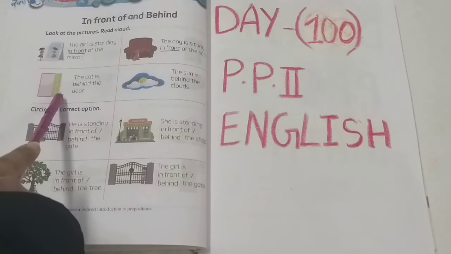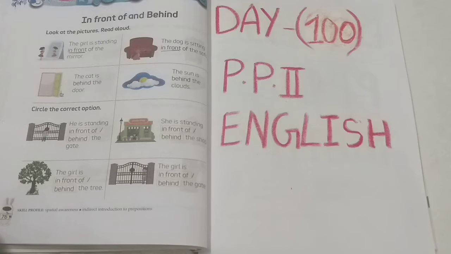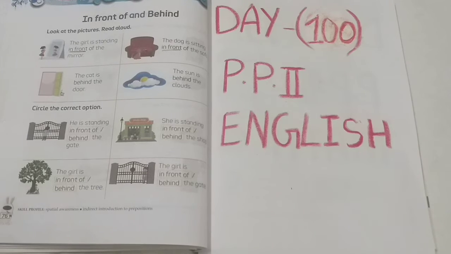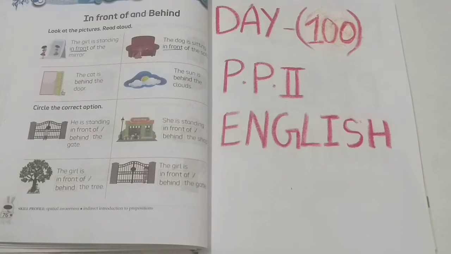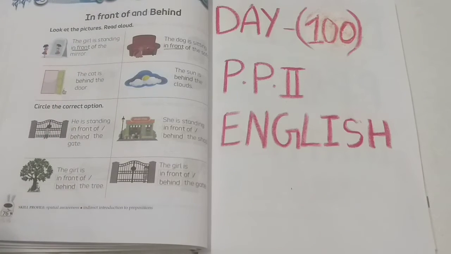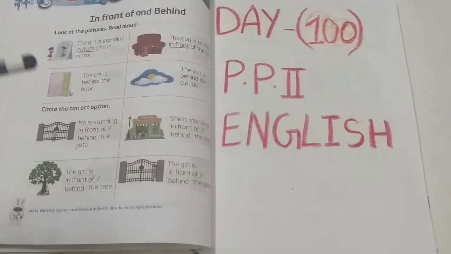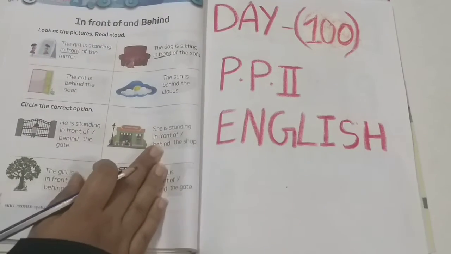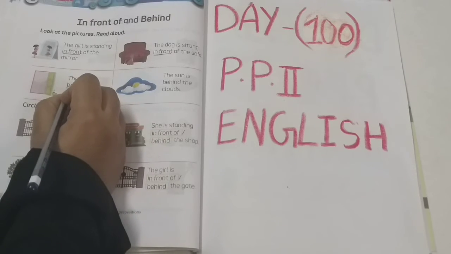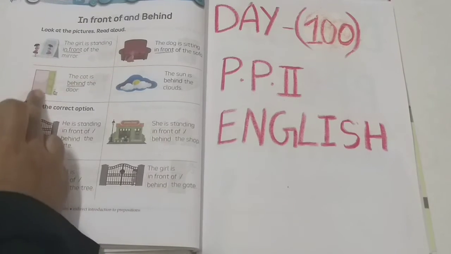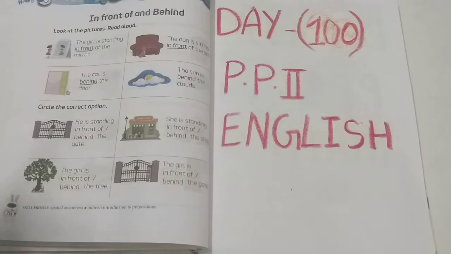So where is the cat children? The cat is behind the door. Behind is nothing but piche. In front, samne, behind, piche. So the cat is behind the door. What we have used here children? We used behind, because the cat is behind the door.